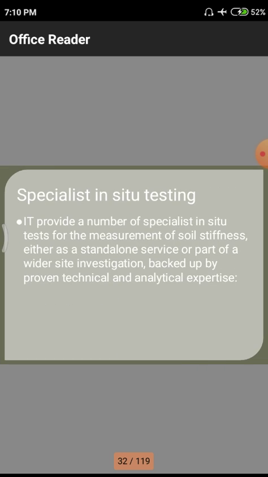Next we are having specialist in situ testing. That means whatever the plan we are having, we need to go for that plan, and we need to check the soil parameters up to some depth. That means whatever the foundation we are having, we need to go to that foundation level, and we have to take some rapid level soil samples.